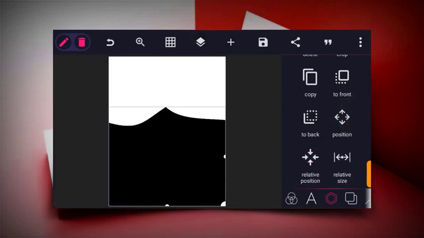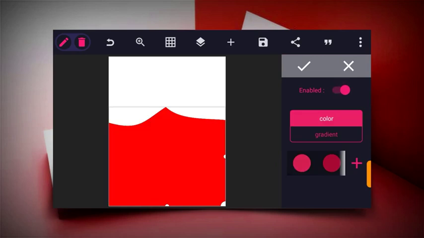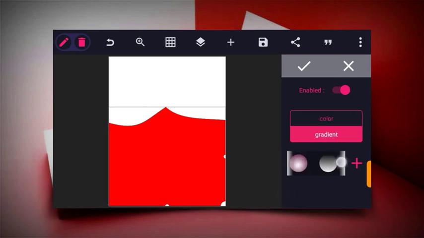So the next thing we have to do now is to change the color. So click on this color icon and then enable the color. And the next thing to do now is to click on gradients. So I will show you guys the gradient color I used for my design.